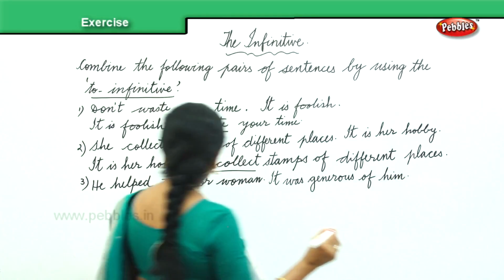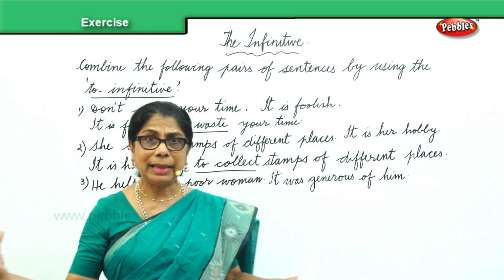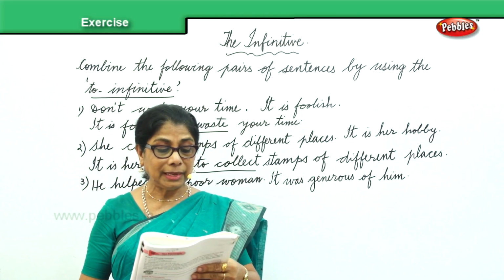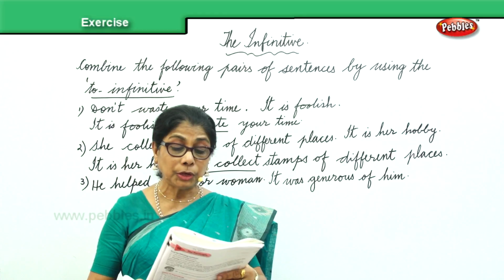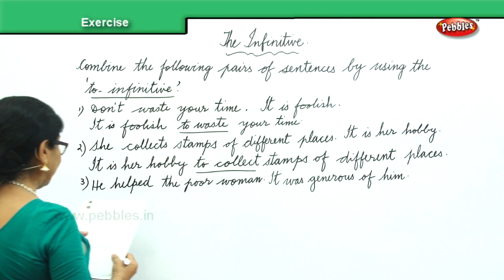So if we have, he helped the poor woman, it was generous of him, let's combine it with to. It was generous of him to help the poor woman.